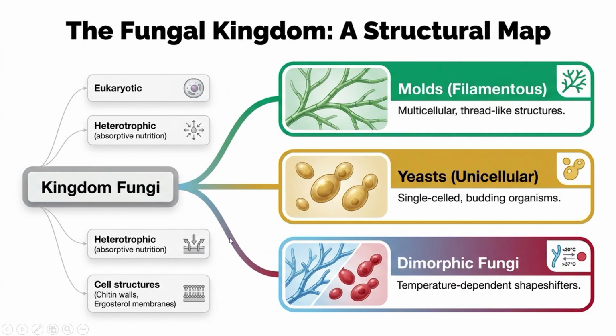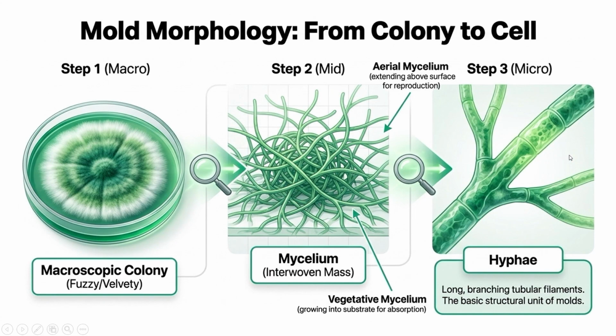Okay, now based on their morphology, fungi are classified into three groups: molds, yeasts, and dimorphic fungi. The molds are multicellular fungi made of hyphae. Yeasts are unicellular fungi that usually reproduce by budding. And dimorphic fungi are fungi that can exist as both molds and yeasts depending on their environmental conditions. We will study dimorphic fungi in detail later. So now that we know the basic classification, let's move on to the detailed structure of molds.